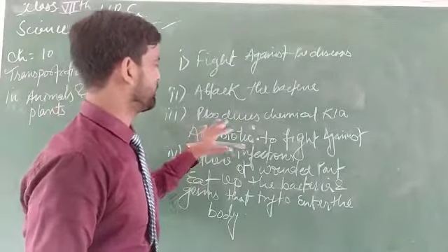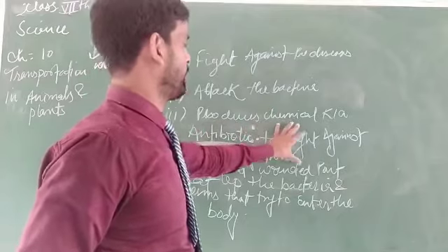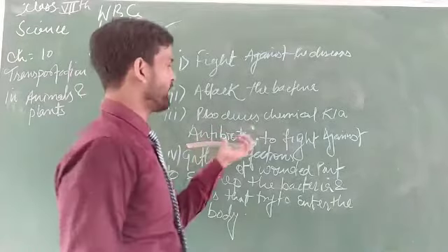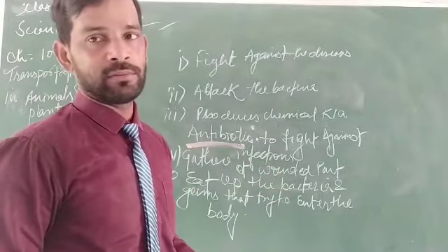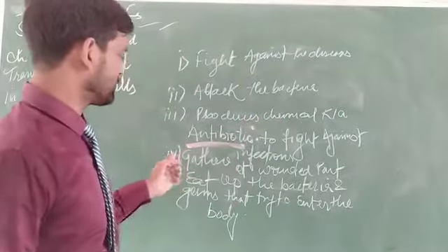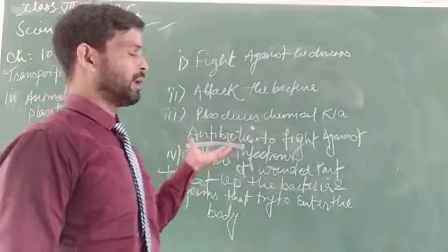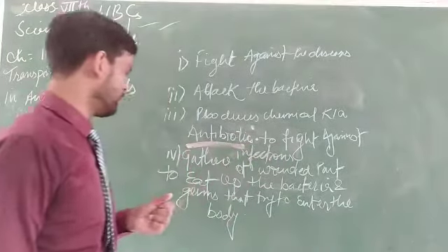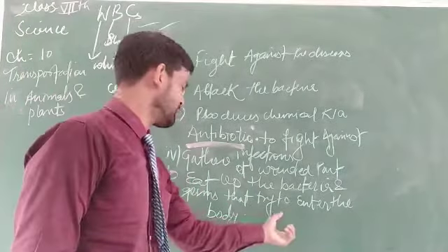As you know, the white blood cells produce chemical substances known as antibiotics, which fight against infections. The second thing is, wherever the infection happens, they gather at the particular wounded part of the body and eat up the bacteria and the germs that try to enter the body.